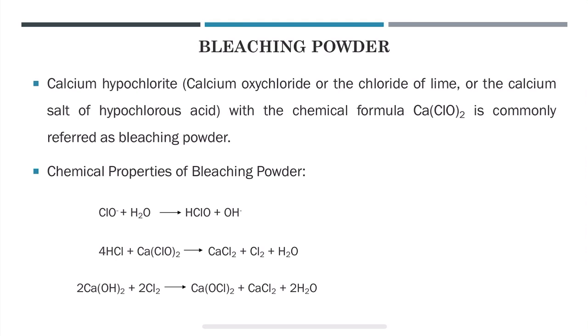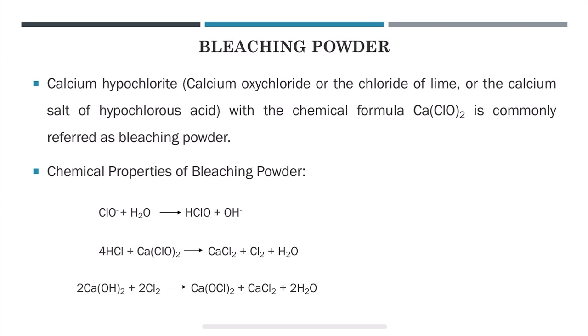So now let us understand the chemical properties of bleaching powder. Bleaching powder is a white powder that decomposes on contact with water and has the characteristic odor of gaseous chlorine. Bleaching powder acts as a strong base since it readily accepts H+. When dissolved in water, the hypochlorite ion, that is the anion, accepts a proton from water, liberating an OH- ion. So this is the reaction which I am speaking about.